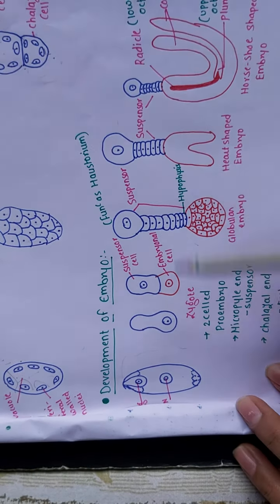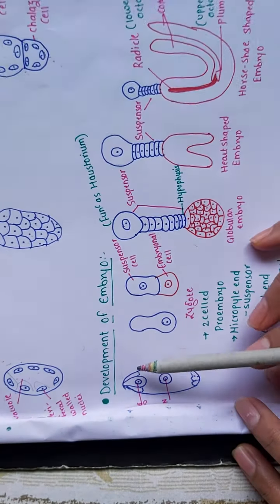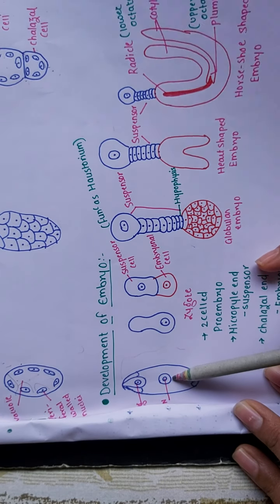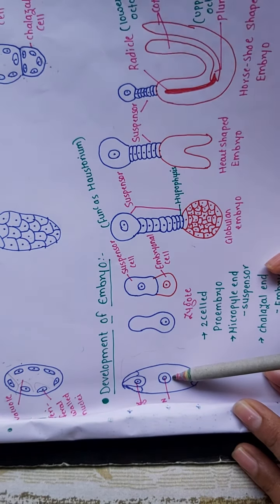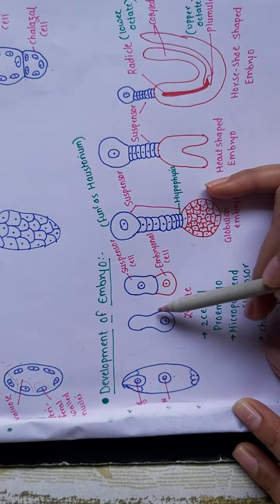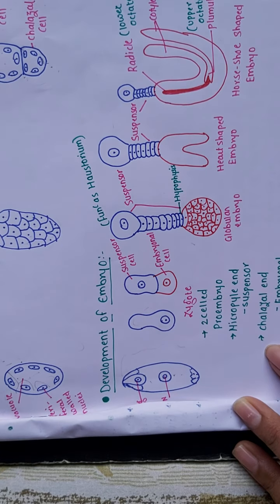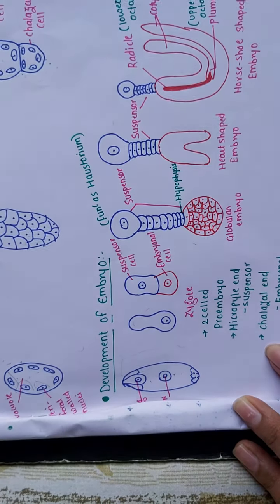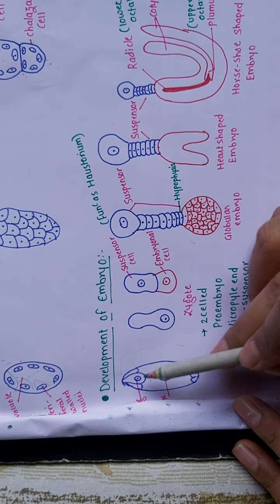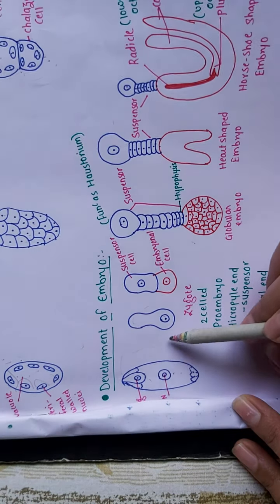So we'll see the development of the embryo. This is the embryo sac, this is the egg cell, and this is PEN, that is primary endosperm nucleus. Okay, so I have made the zoomed diagram over here, right? After fusion we will get the zygote. So this is the zygote.